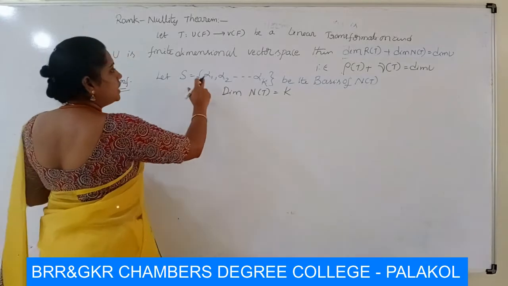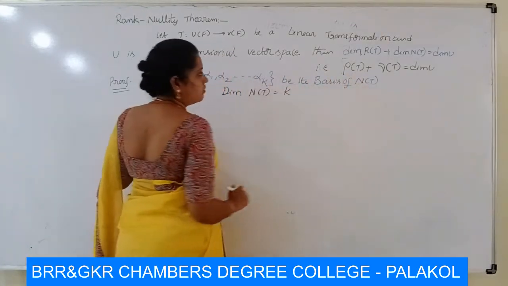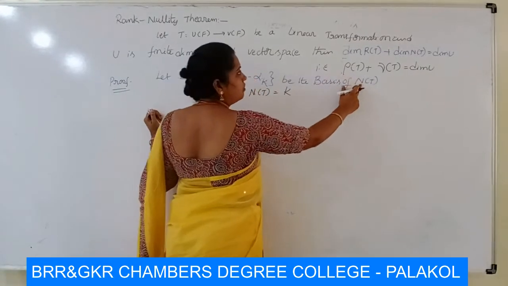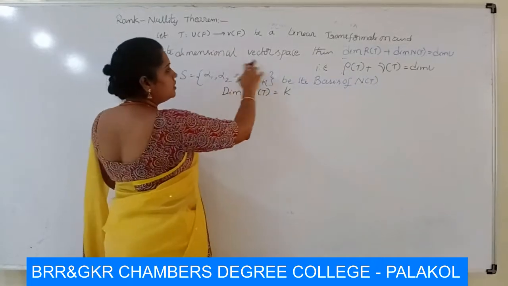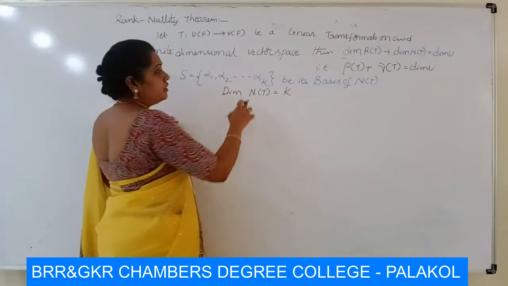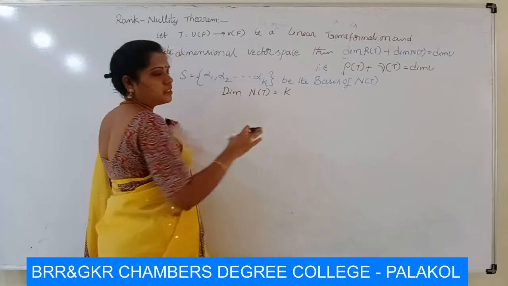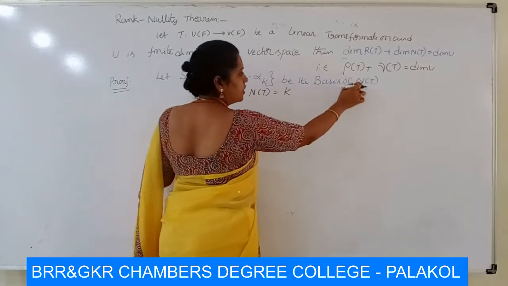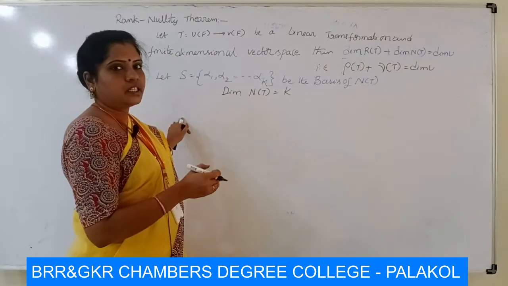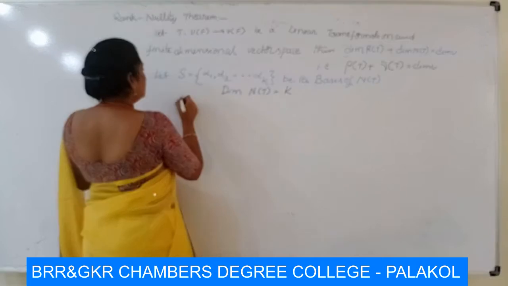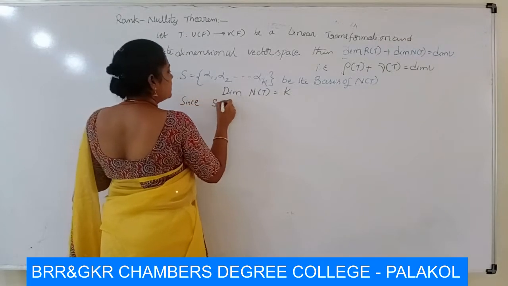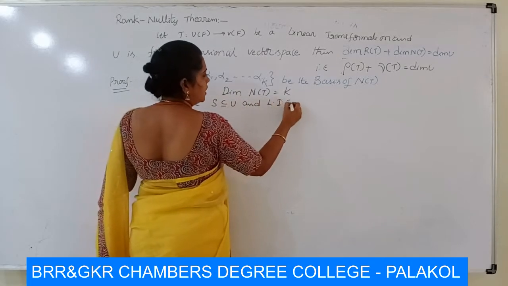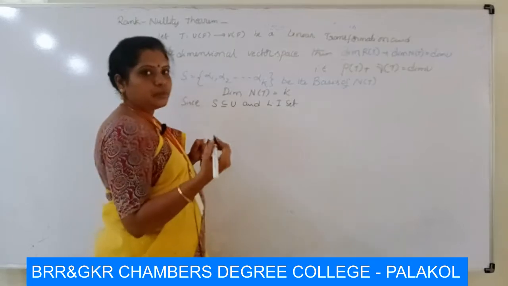Now here S is the basis of N of T. That means it is a subset of U, because N of T is a subset of U, and obviously it is also a subset of V. Basis means it is a linearly independent set and it spans N of T. First of all, it is a linearly independent set. Therefore, since S is a subset of U and is an LI set, it is linearly independent.